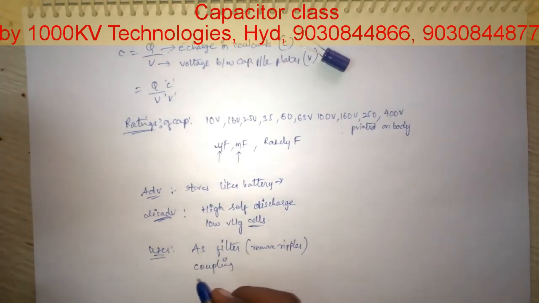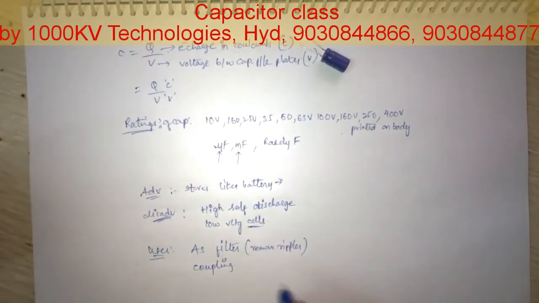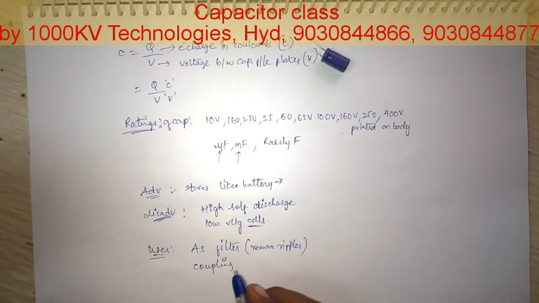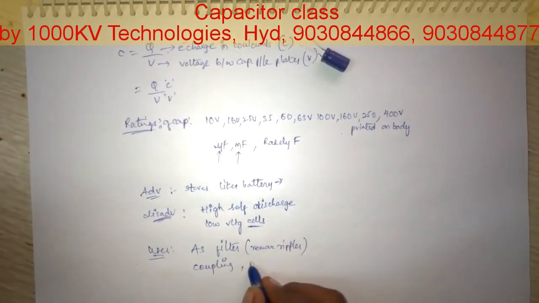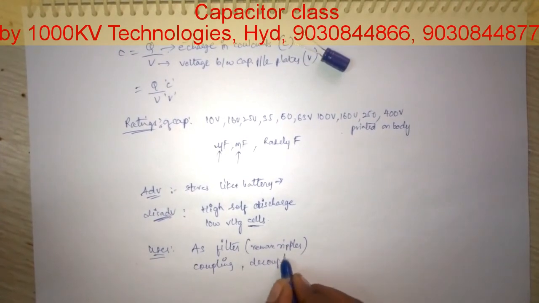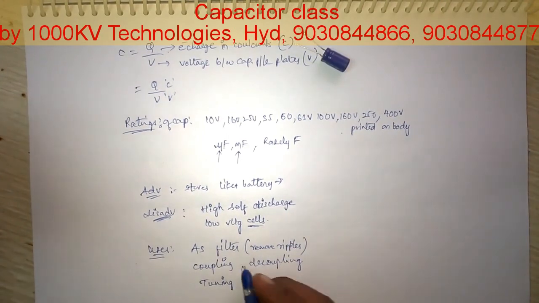When you are discussing amplifiers, there is a need for coupling capacitors. In that case, we use coupling capacitors, and similarly decoupling capacitors. And in tuning circuits, for tuning to certain frequencies, we use capacitors.